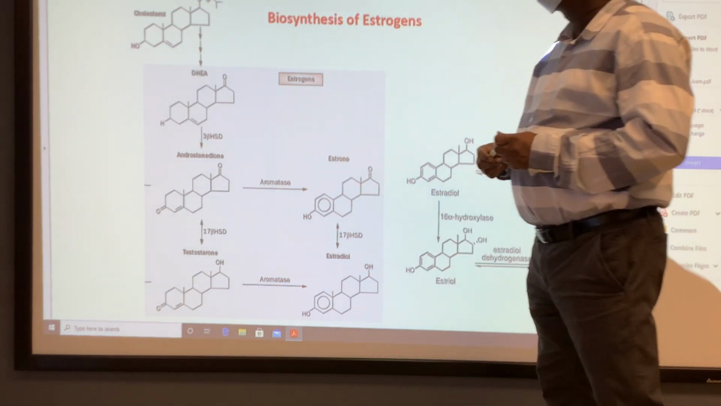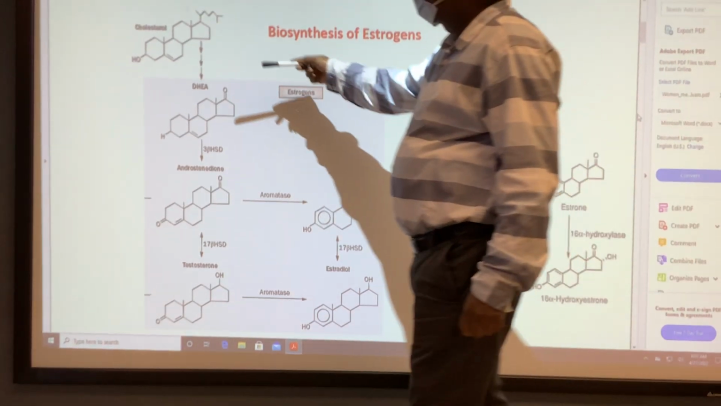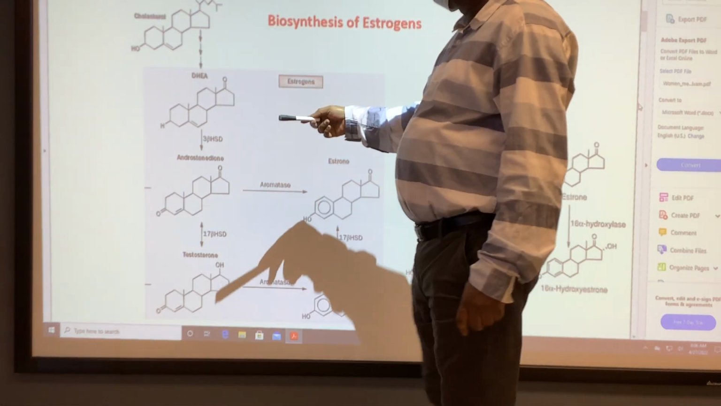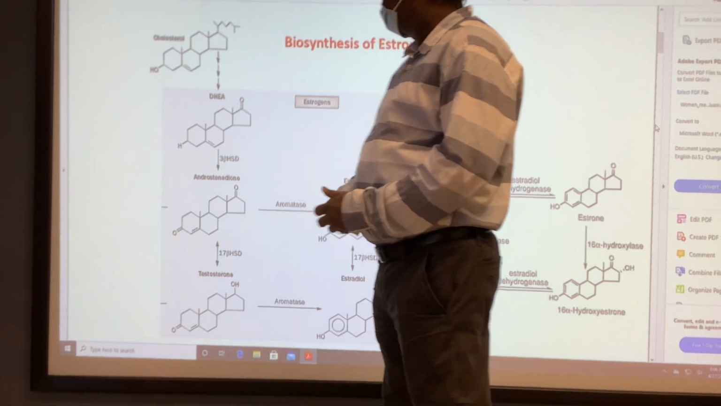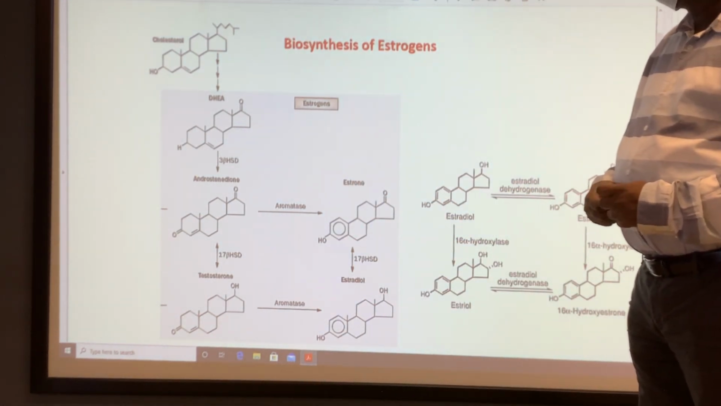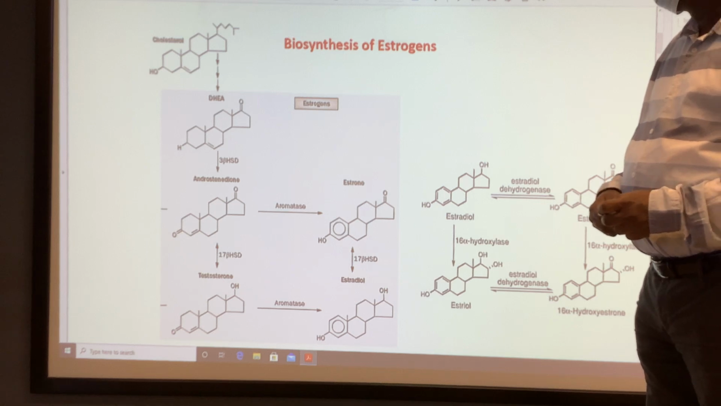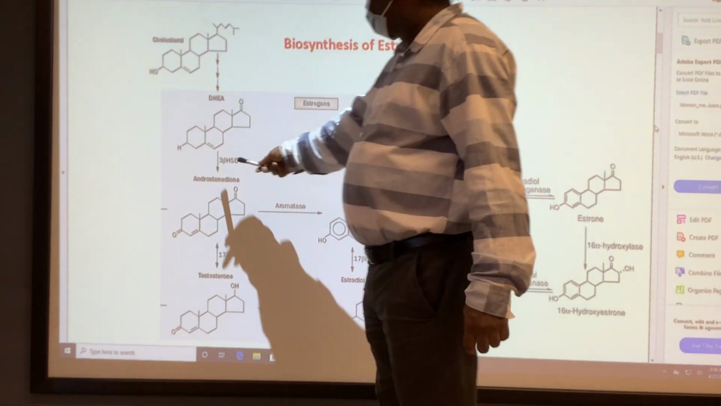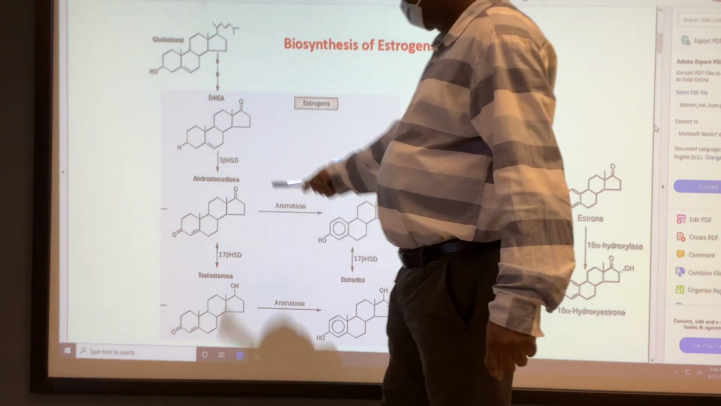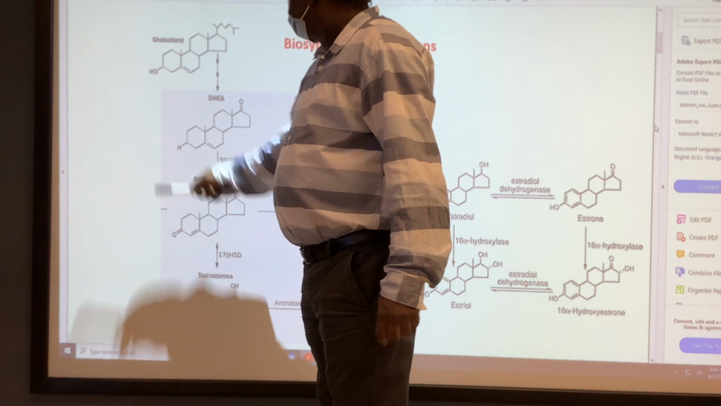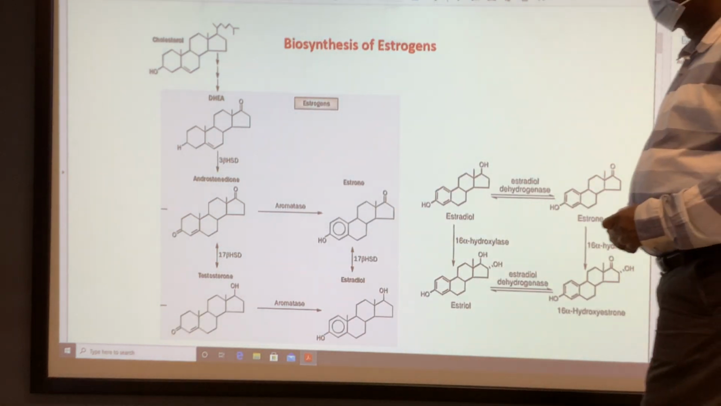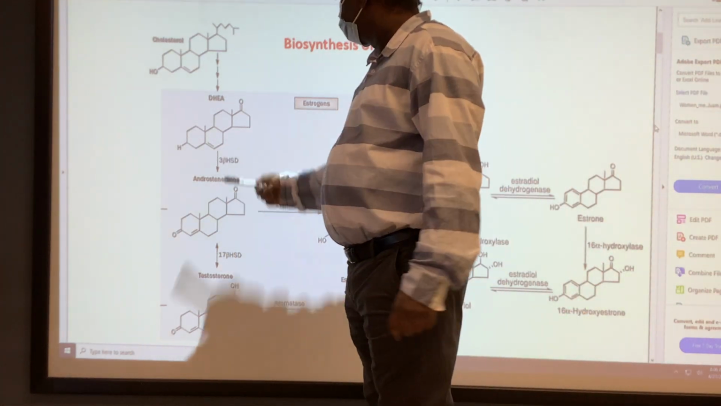Biosynthesis of estrogen. The first step is the cleavage of the side chain, followed by which we get DHEA, that is dehydroepiandrosterone. Then 3-beta hydroxysteroid dehydrogenase acts. The dehydrogenase will remove the hydrogen and oxygen at carbon number 3. So that's a 3-beta hydroxysteroid dehydrogenase.